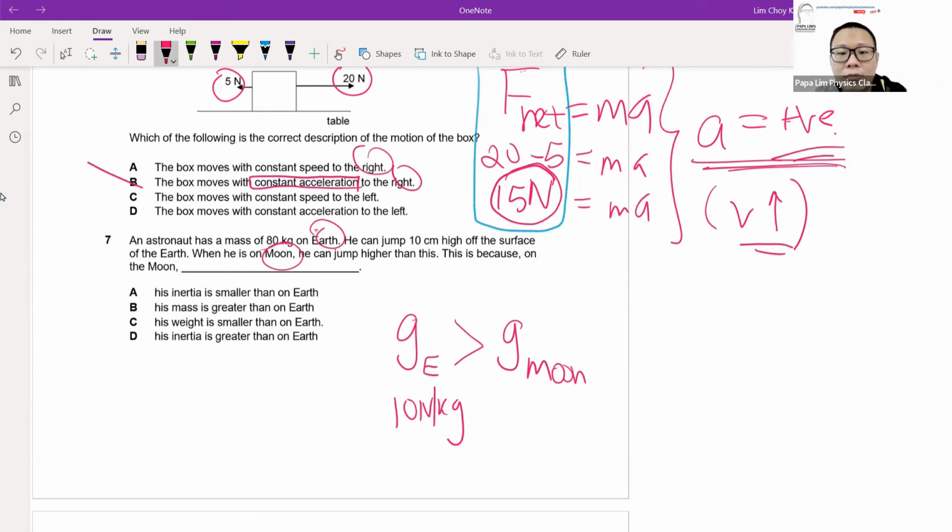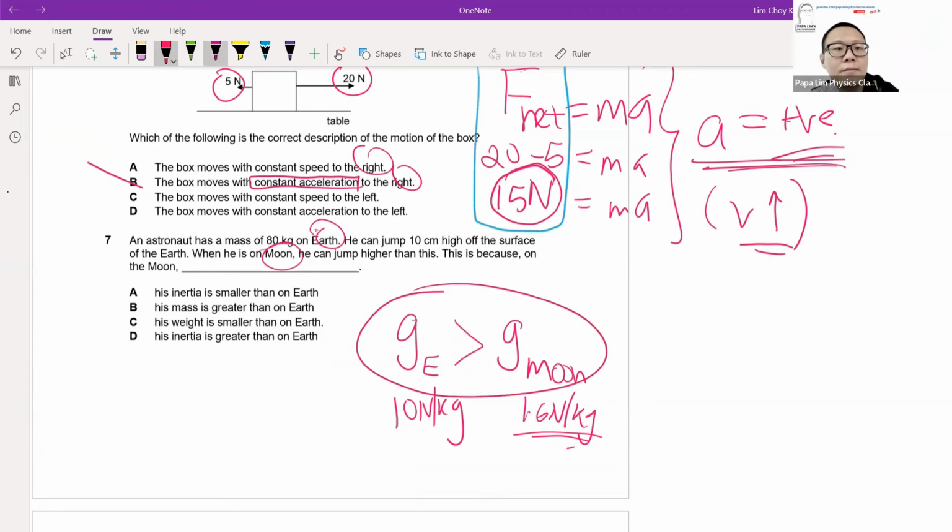So let's say the gravitational field strength on the moon is 1.6 Newton per kg. We do not need to know it's 1.6. If you need it, I will give you one. But usually what we need students to understand is that the field strength on the moon is smaller than Earth. That's the basic. And here we can conclude that because of the difference in strength, the weight of the object on Earth will be larger than the weight of the same object on the moon.